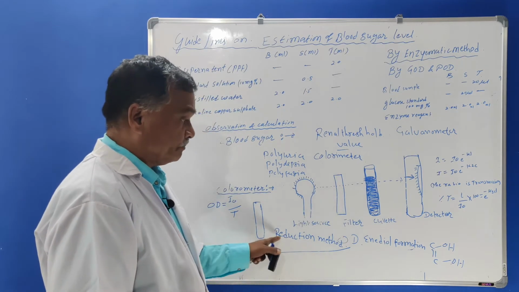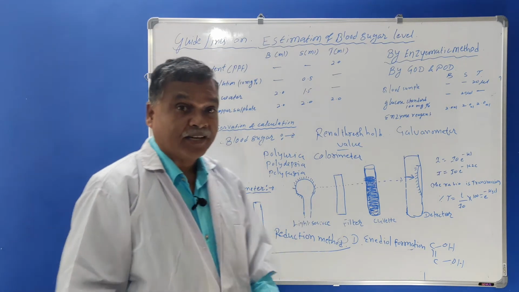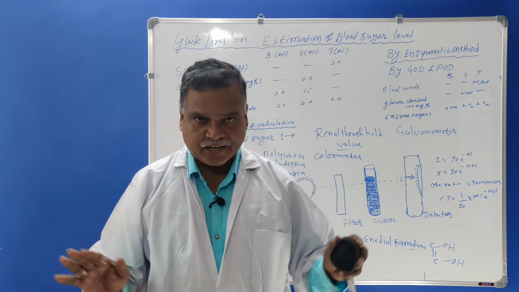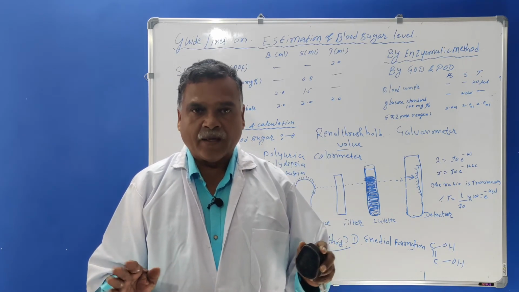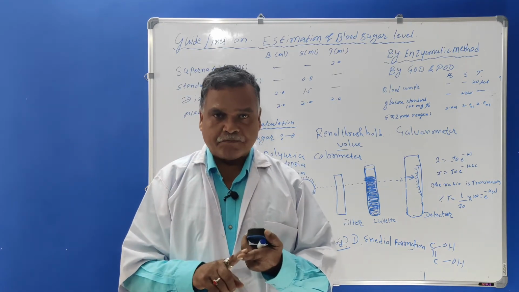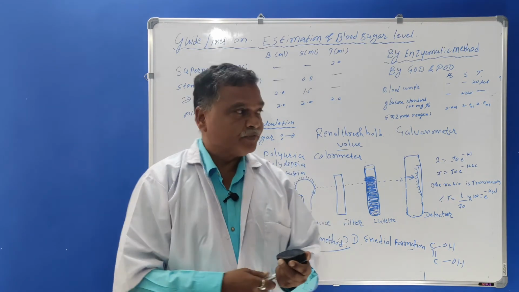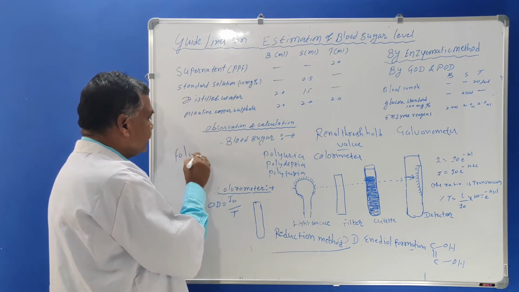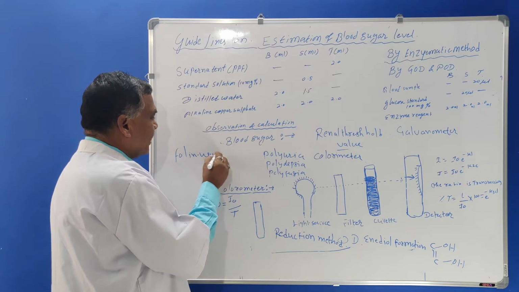So you must know that the reduction method is not a very perfect one. So many methods are used there for the estimation of blood glucose. For example, the Folin-Wu method.